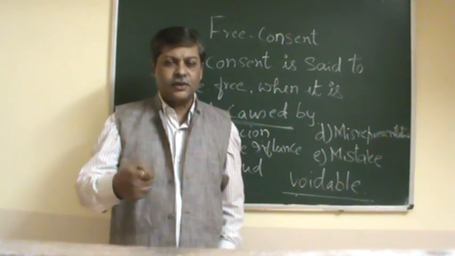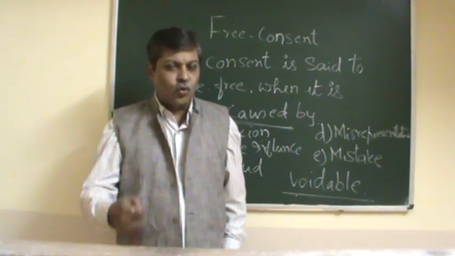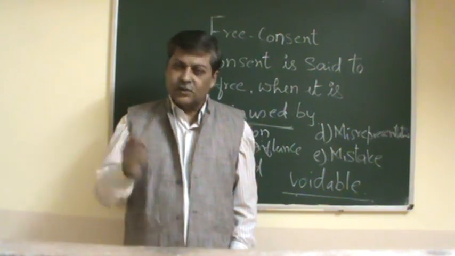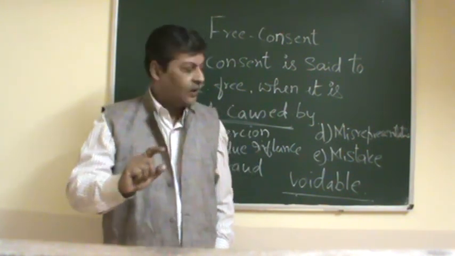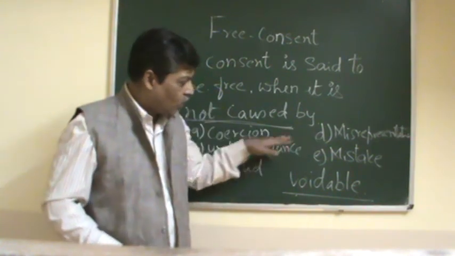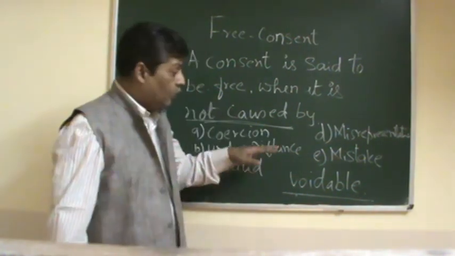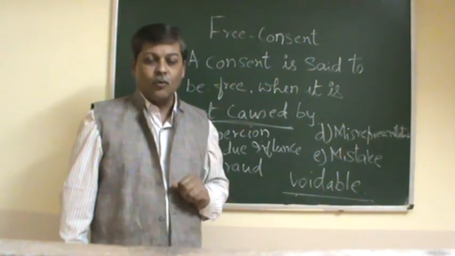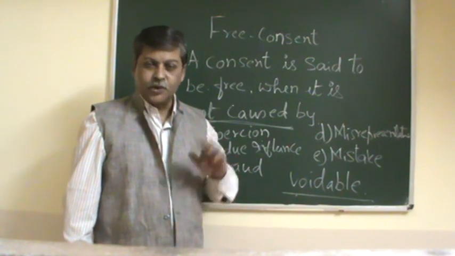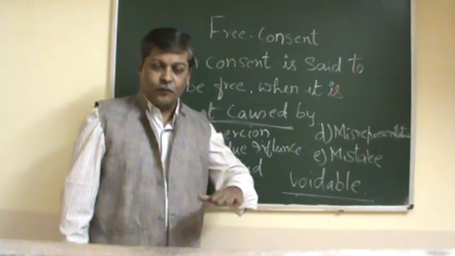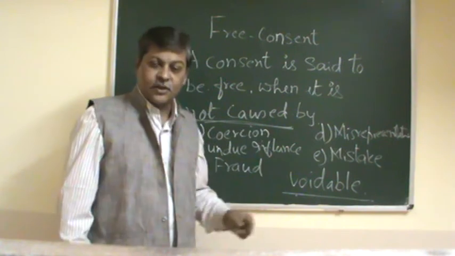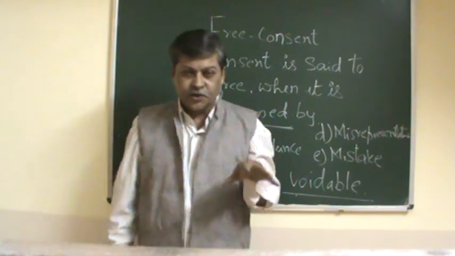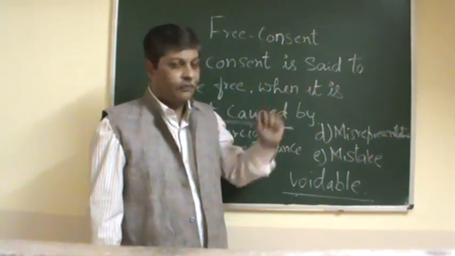Usually it does not become voidable, it leads to a void contract, not enforceable. We are going to discuss that later in the conclusion when we finish all these elements which vitiate the consent. Vitiate means which violates the consent, which makes the consent from free to unfree if these methods have been used. So just keep this as the introduction for your topic, that is free consent.